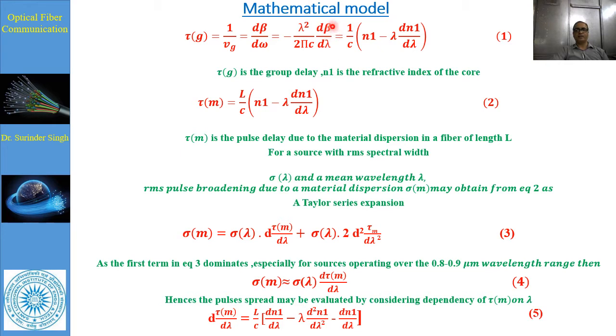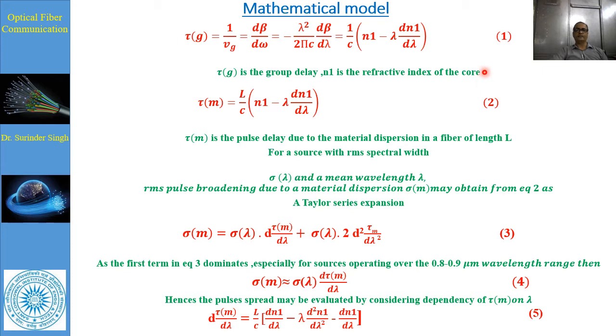Whenever we apply here 2 pi n1 upon lambda, or 2 pi n1 lambda minus 1, we take its derivative, and after calculation, putting in the value of 2 pi and lambda minus 1 power, we obtain a value of 1 upon c and 1 lambda dn1 upon d lambda. This T is the group delay and n1 is the refractive index of the core.